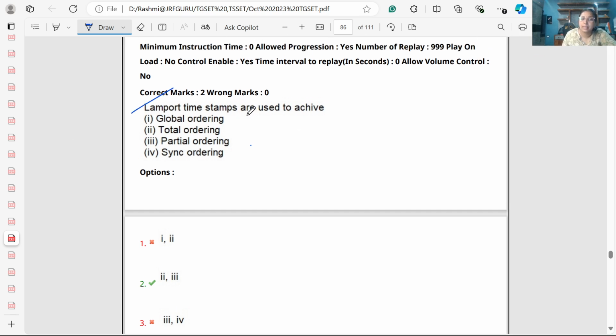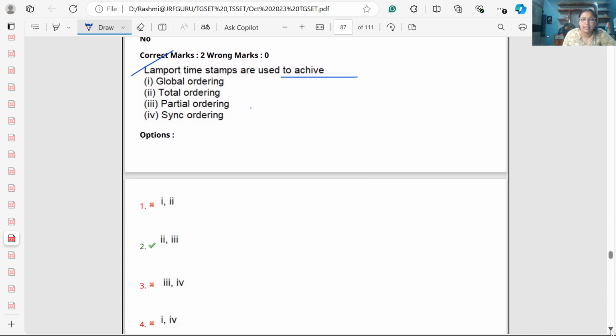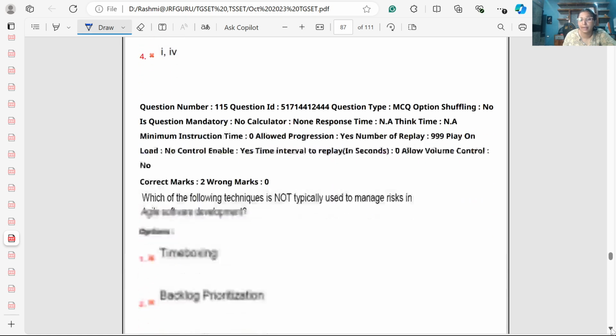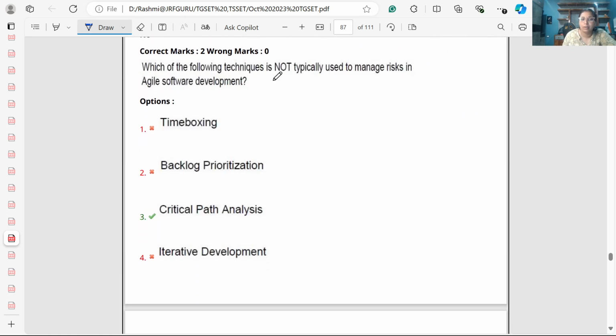Lamport timestamps are used to achieve global ordering, total ordering, partial ordering, or synchronous ordering. Basically, it is used to achieve total or partial ordering in a poset, with the help of a partial set. So yes, it uses timestamps. Timestamps can be used to achieve partial ordering or total ordering of transactions.